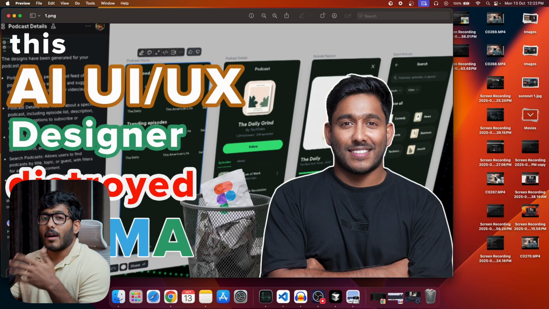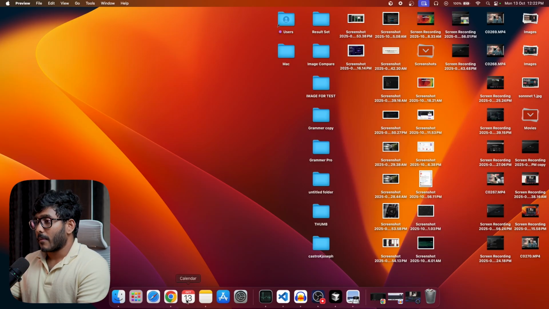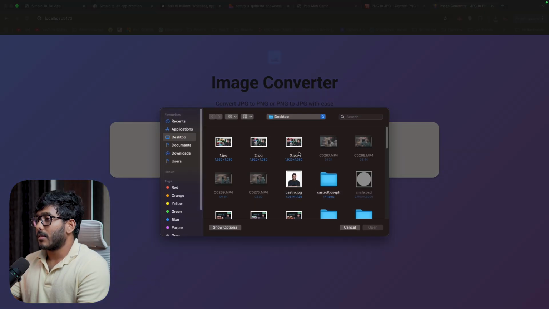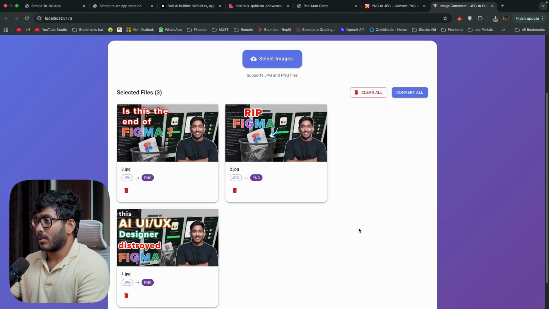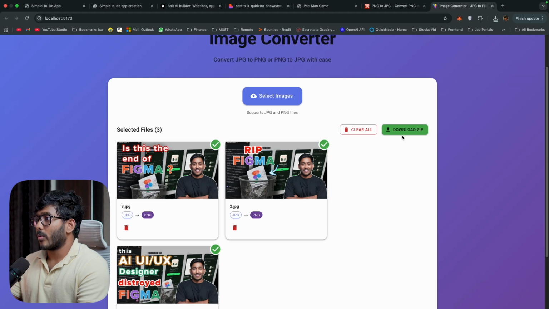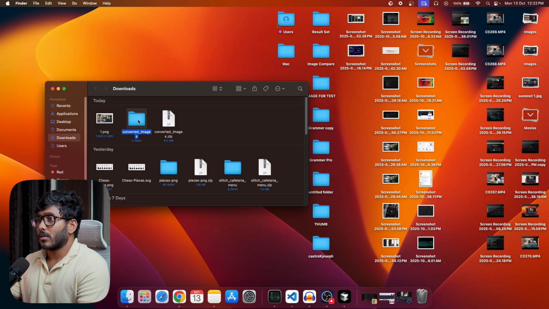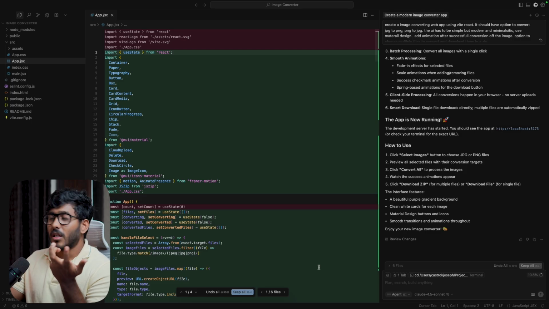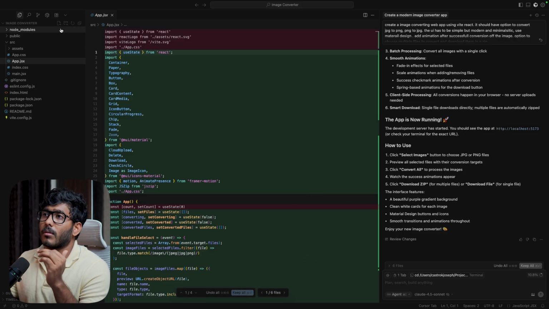Yes. So we have successfully created an image converter app with a few prompts and in just a few minutes. So that's great. Now let's see if we can select multiple images and download them as a zip. All right, now we have multiple images. Now we can download them as a zip file. We have the converted images and we have all the images right here. Cool. It hardly took a few minutes and we created the whole app and we have all the files right here.